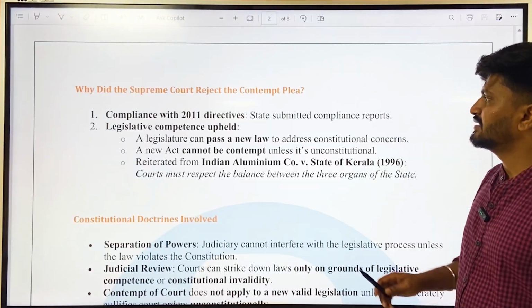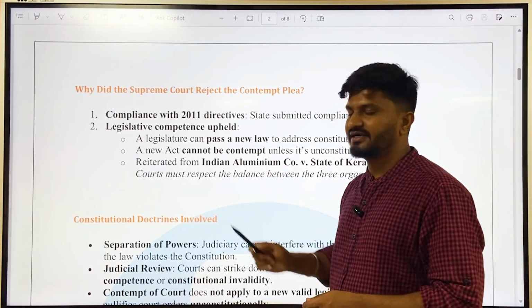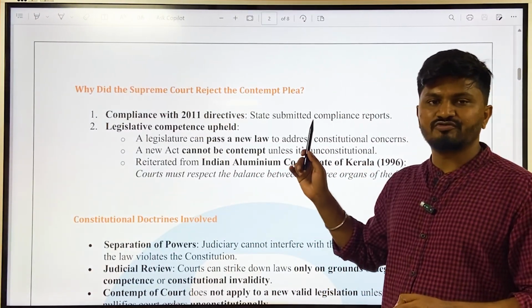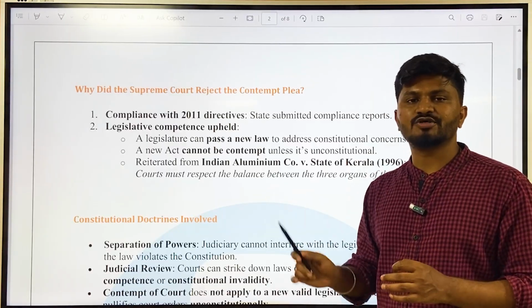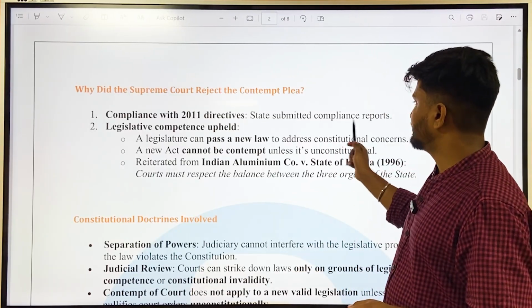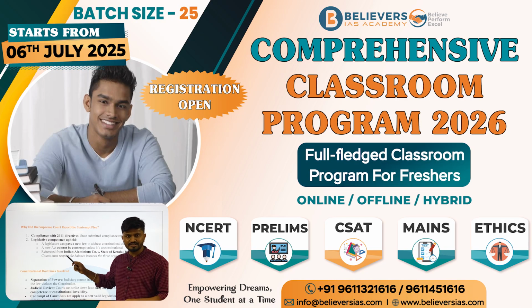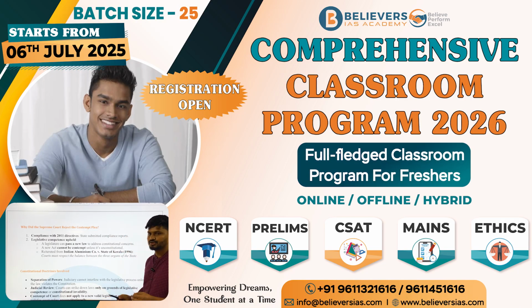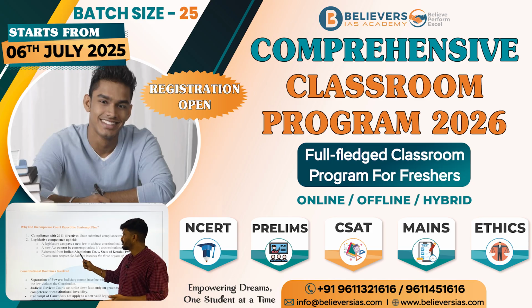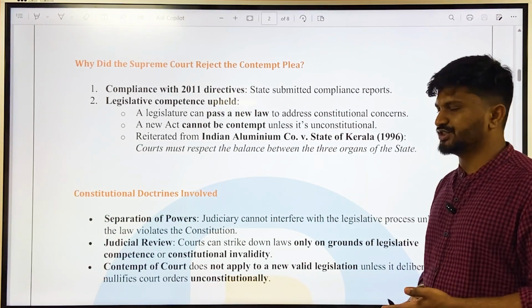Why? Because this Auxiliary Police Force Act complies with the 2011 directives given by the Supreme Court. That is, the state submitted compliance reports, and legislative competence was upheld, that a legislature can pass a new law to address constitutional concerns. Chhattisgarh has turned the executive order into legislation. It brought a law, and in that law, it addressed all the issues that the Supreme Court raised in the particular case. Then a new Act cannot be contempt unless it is unconstitutional.